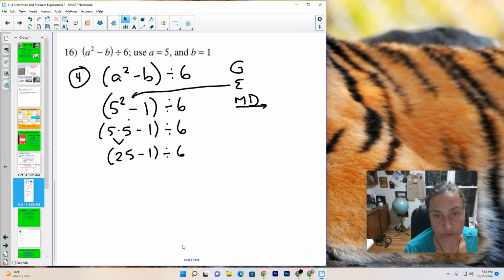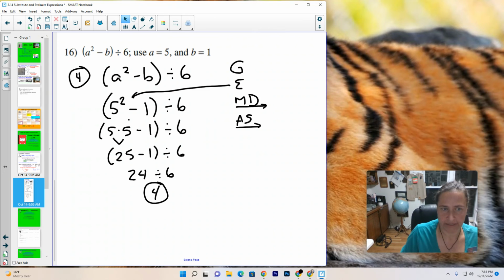Now we're still inside grouping symbols. So inside that grouping symbol, we need to do addition and subtraction. 25 minus 1 is 24, divided by 6. 24 divided by 6 is 4, and that's our final answer.